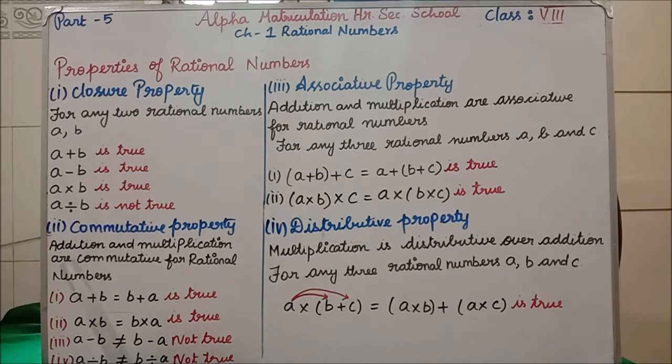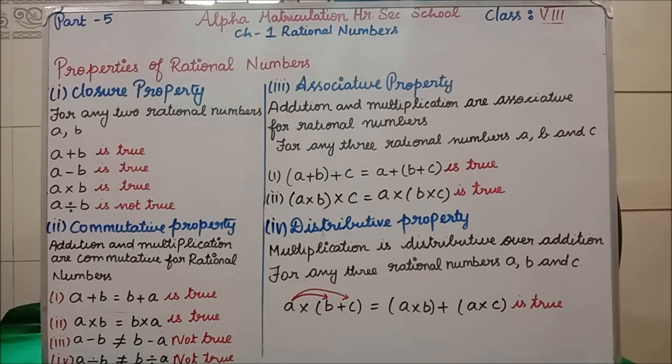Clear? The next one is commutative property. What is the heading? Commutative property. In this commutative property, only addition and multiplication are satisfied for rational numbers. Clear? If I say commutative property, immediately you have to think a plus b equal to b plus a, or otherwise a into b equal to b into a.